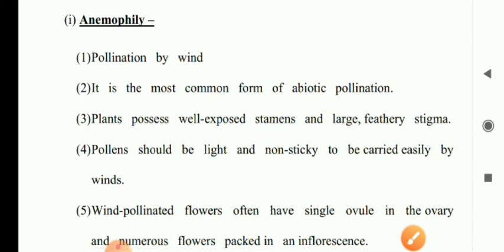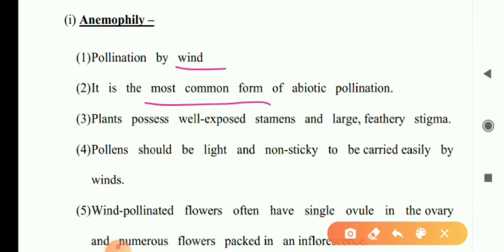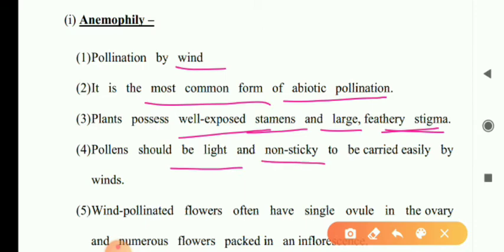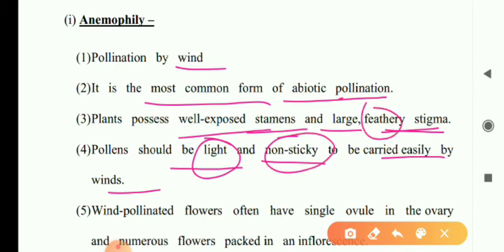Anemophily, that means pollination by wind. This is the most common abiotic pollination. In this case, stamens are exposed, large and feathery. Pollen is light, non-sticky, and carried easily by the wind, because it has to flow in the air. So it should be light and non-sticky. The stigma is sticky, large and feathery.